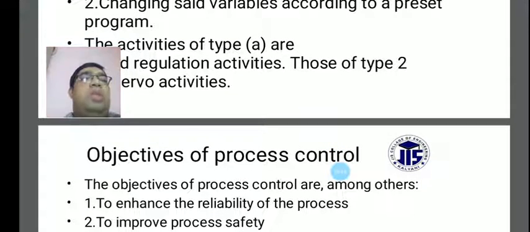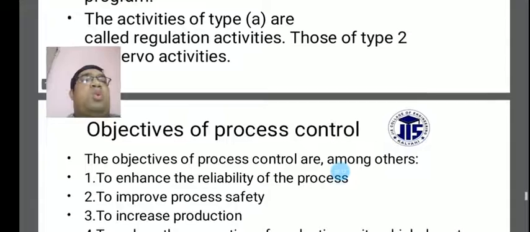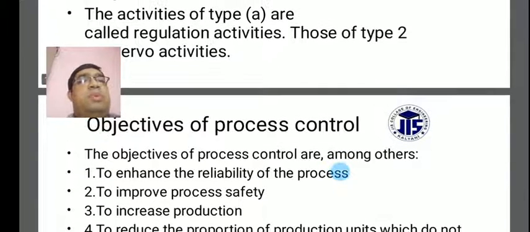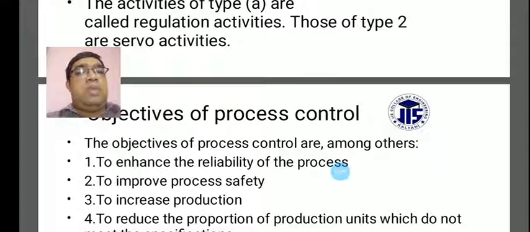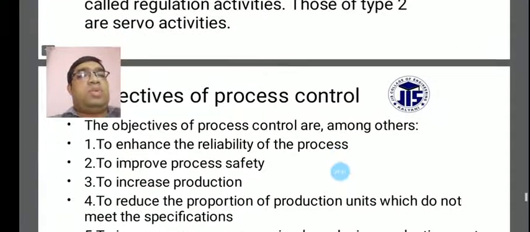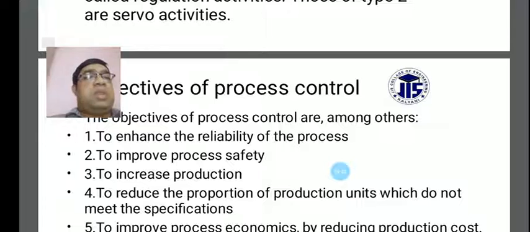And we have to record some objectives of process control. The main objectives of process control are, among others, to enhance the reliability of the process, to improve process safety, and to increase production.